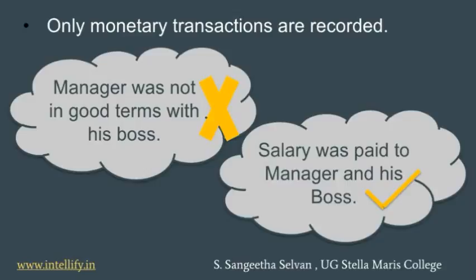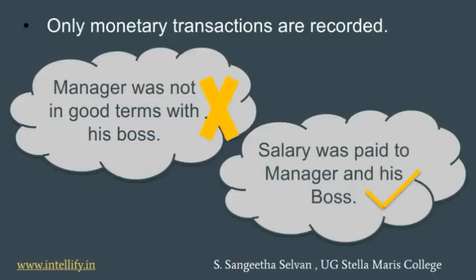At the same time, the example I have given here is if the manager and his boss were not on good terms and they had a fight, you will not record this transaction. This is not a transaction at all. This is just an incident. But if the manager and the boss were both paid salary, this is a monetary transaction because you have involved money in it and you have paid them, and it is an expense for the business.